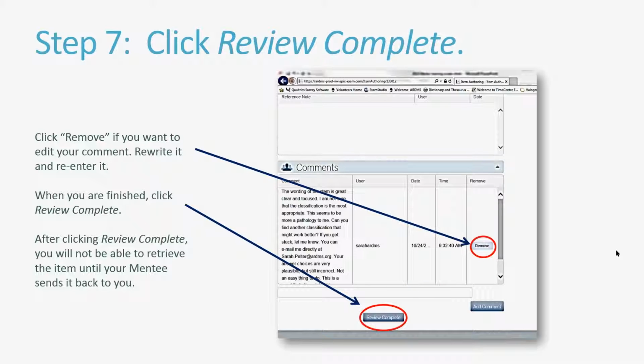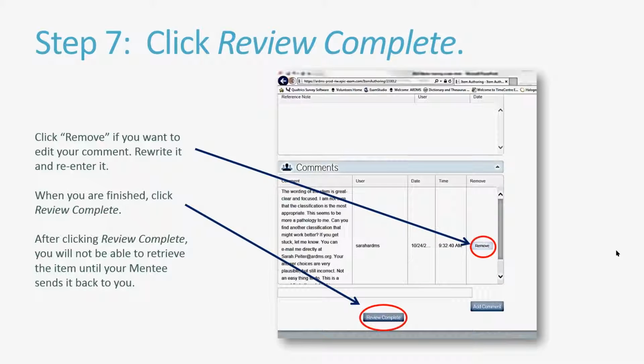If you reread it and you realize that it doesn't say what you intended or you want to add more to it, unfortunately, at this point, there is no way to edit this section. You can either add a second comment or remove the entire existing comment by clicking the button on the right. From there, you would rewrite it, again, at the bottom in the narrow rectangle, or as I suggested in your Word document, where you would copy and paste it once more.